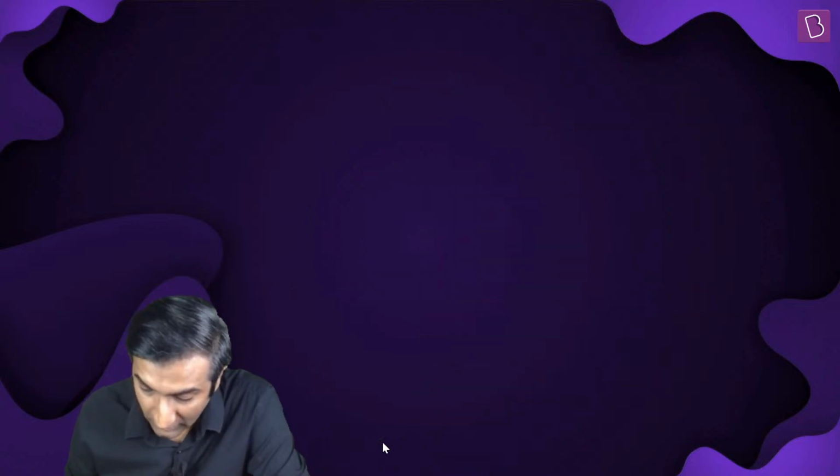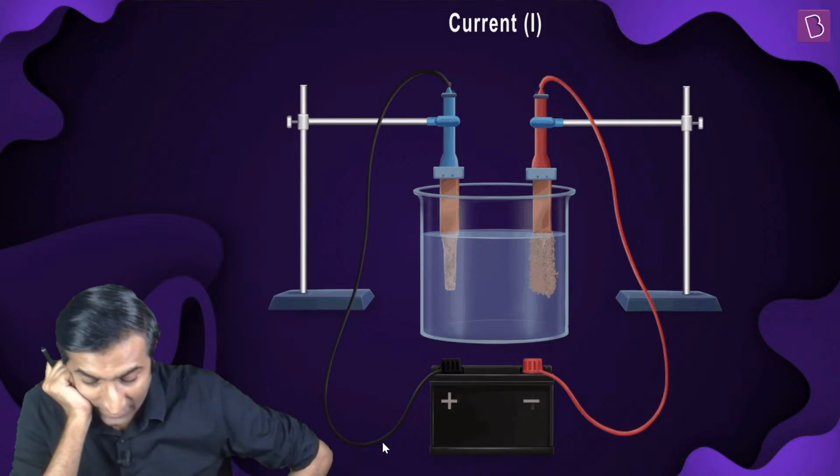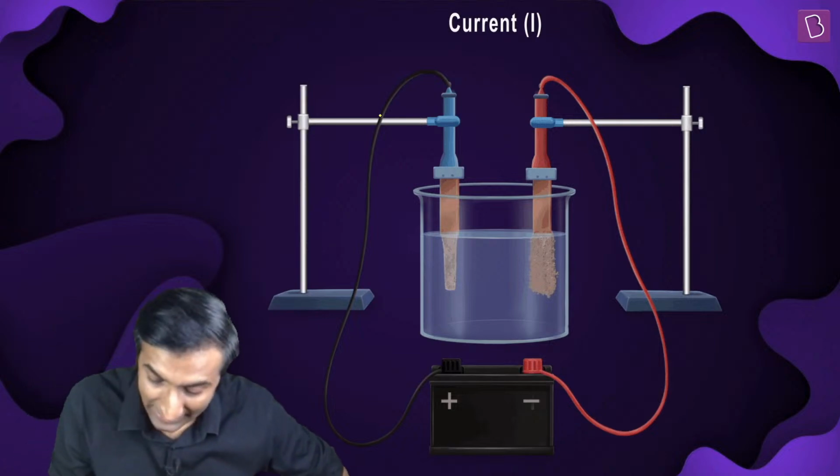ठीक है? So anode, cathode दोनों में मेरे पास कॉपर है. देखो मैं पास कर रहा हूं करंट. Look at that. At the cathode deposition happens.